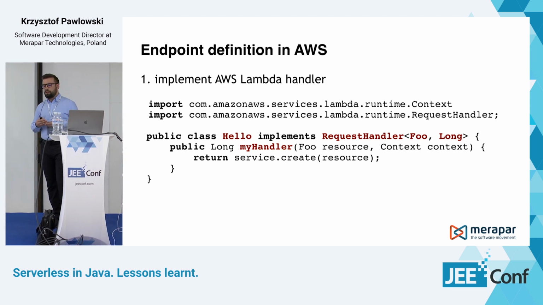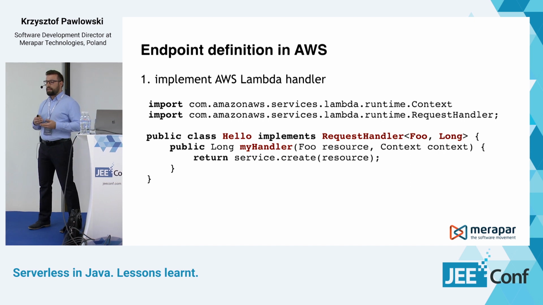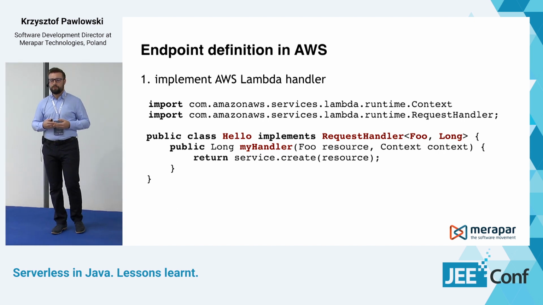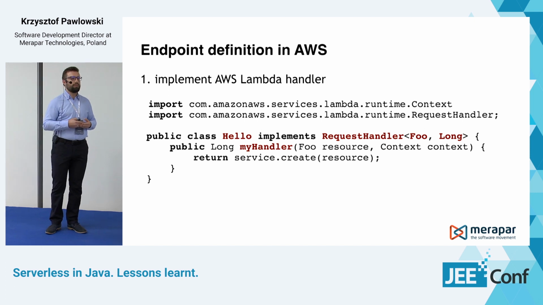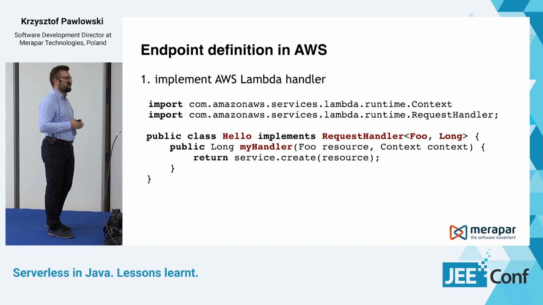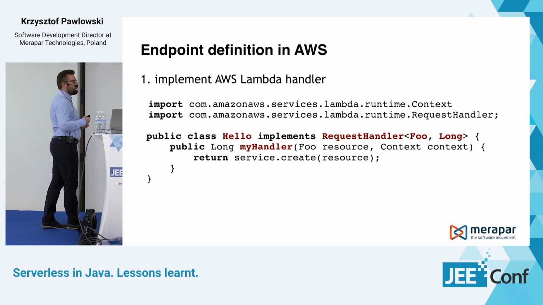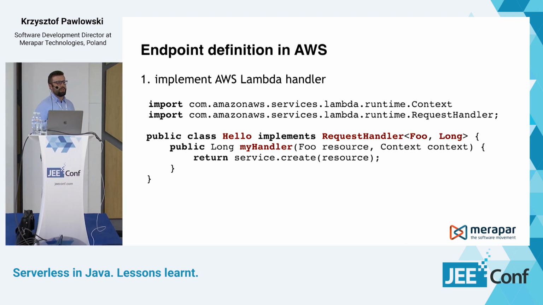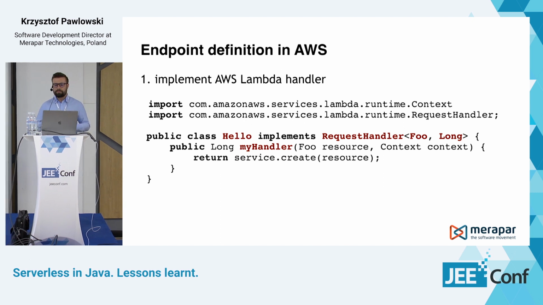Basically, the implementation is exactly the same as we could see in the previous example from Spring Boot. But you cannot see any annotations above this function. There is no metadata related to this endpoint. It's just pure code of your function.